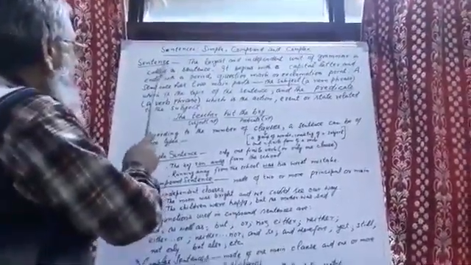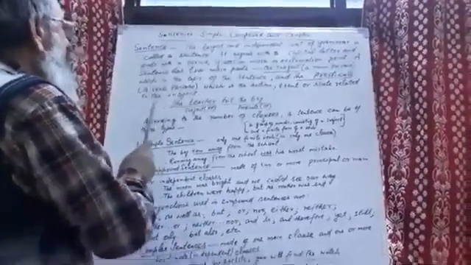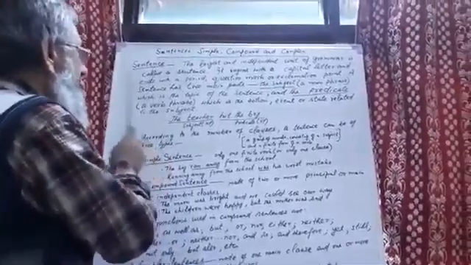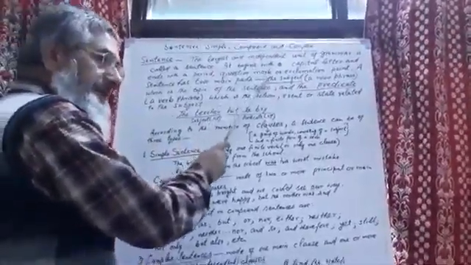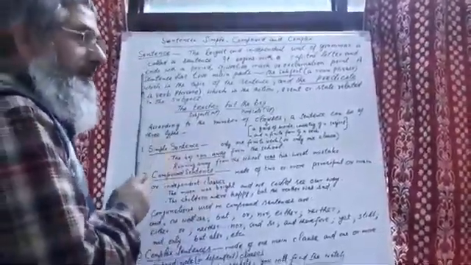Every sentence begins with a capital letter and ends with a period. Period means full stop, question mark or note of interrogation, or exclamation point or note of exclamation or exclamation mark.